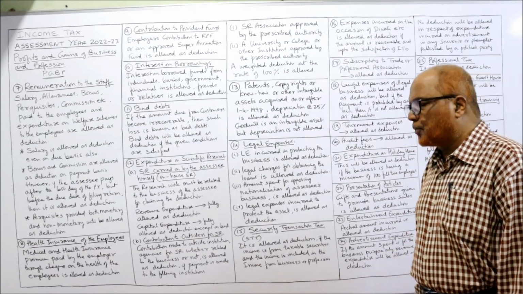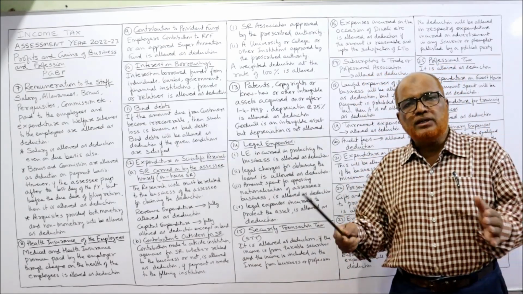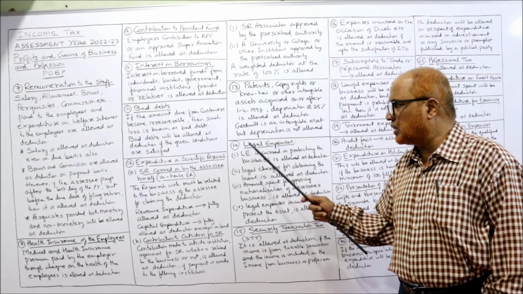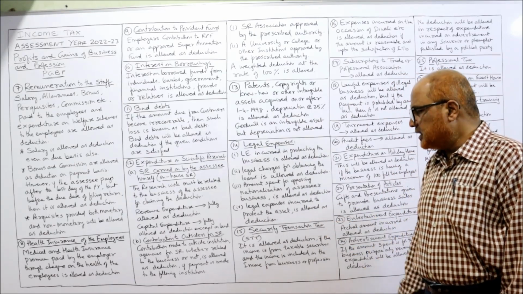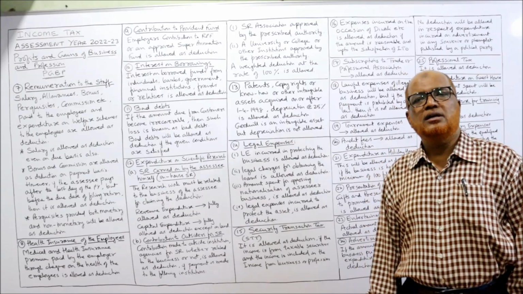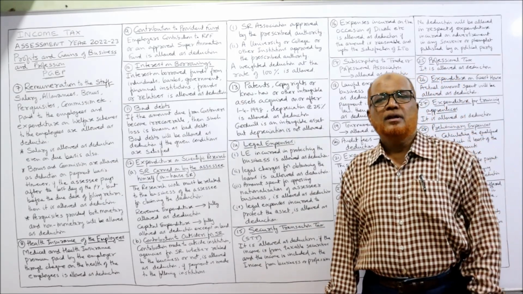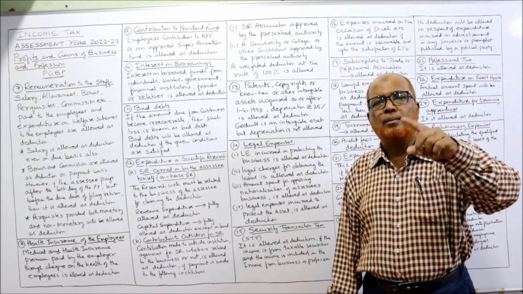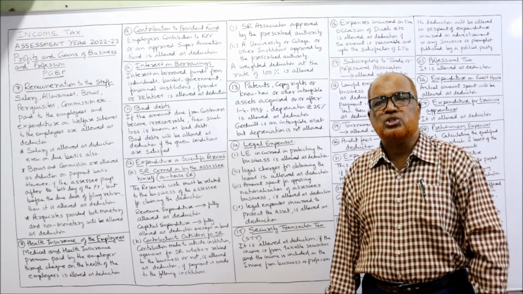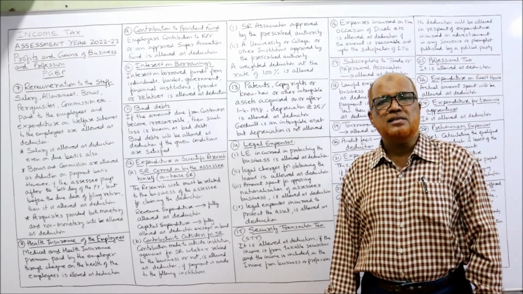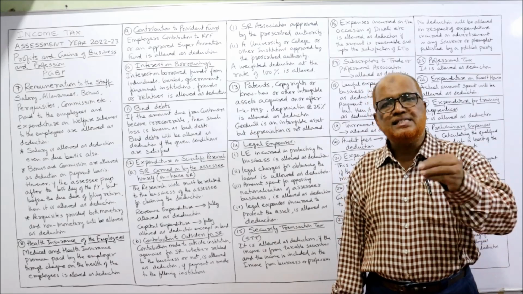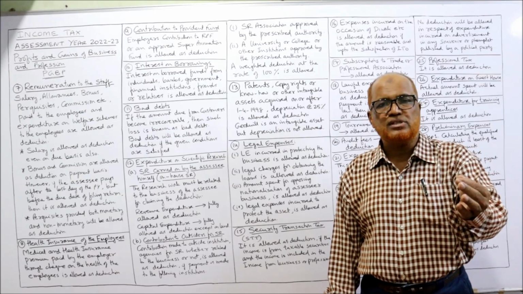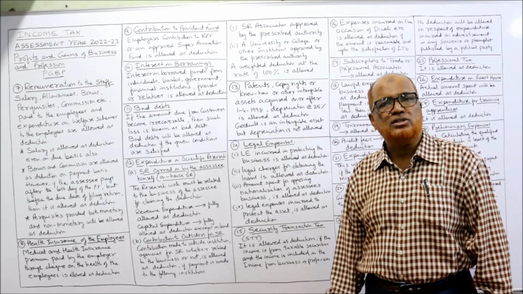Next, legal expense incurred to protect the assets. To protect the assets, any legal expenditure incurred will be allowed as deduction. So these are the points you have to remember regarding legal expense. Then security transaction tax, it is called STT. This security transaction tax will be applied whenever securities are bought and sold at a stock exchange. Many times an SSC will buy or sell securities in a stock exchange. So at the time of buying or selling, they have to pay security transaction tax.